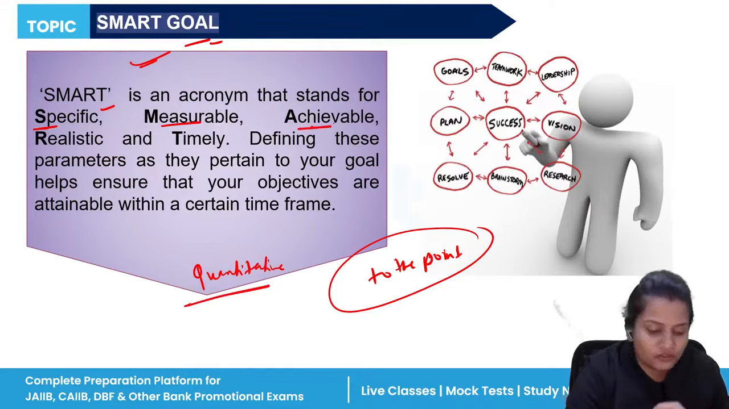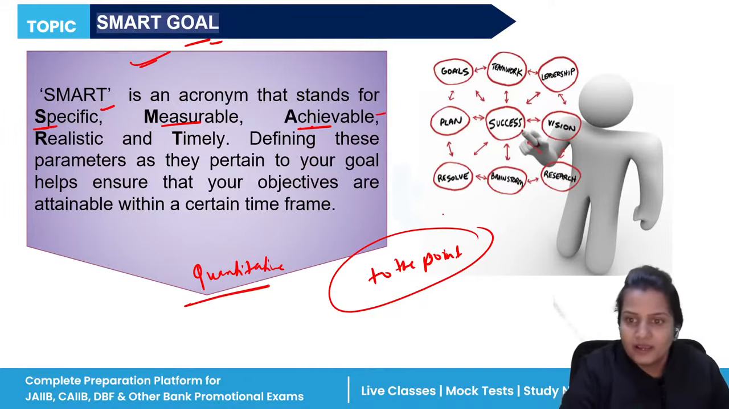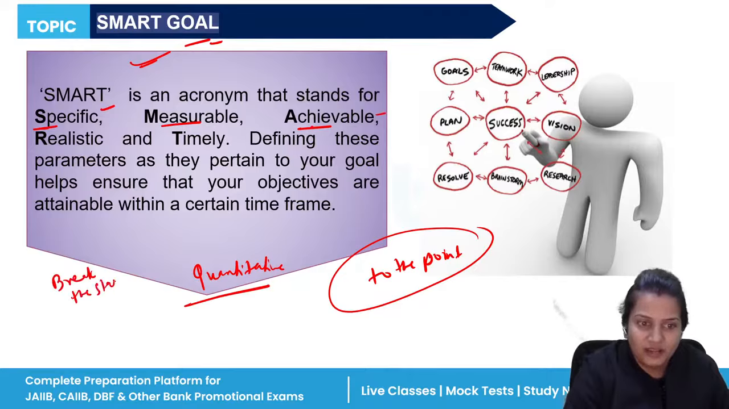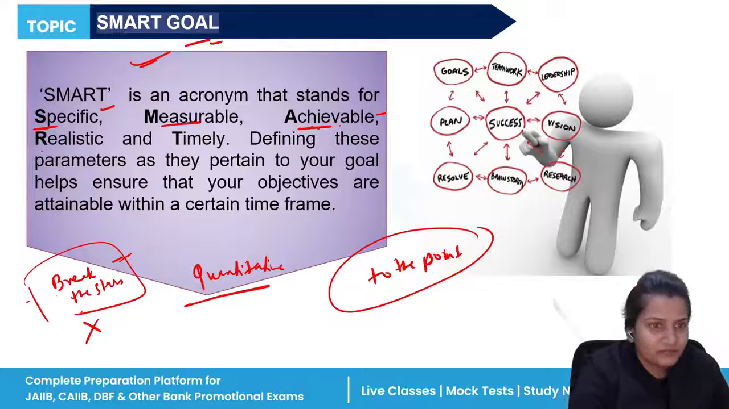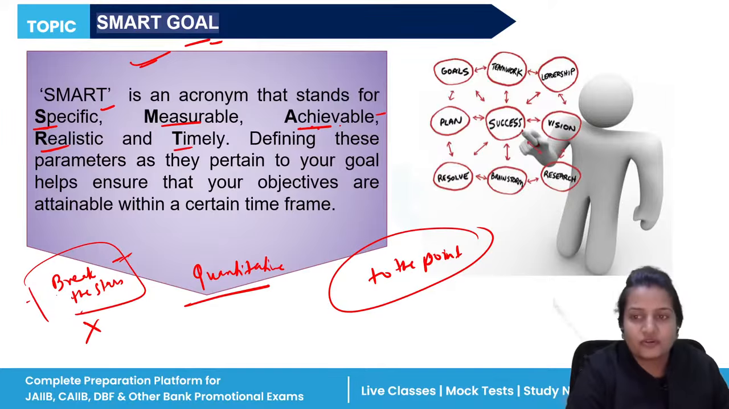Achievable, that your goal should be achievable, you can achieve the goal. If I say to you, break the stars and moons from the sky, I will break the stars and moons from the sky. So tell me, is this an achievable goal? Can you go and break the stars from the sky? No, you can't achieve this. So goals should be achievable, which a person can achieve. It should be realistic, that is, it should be logical, and it should happen within a time bound.